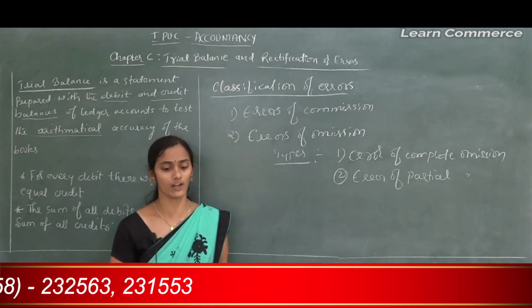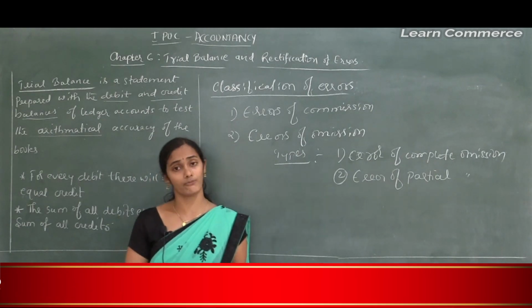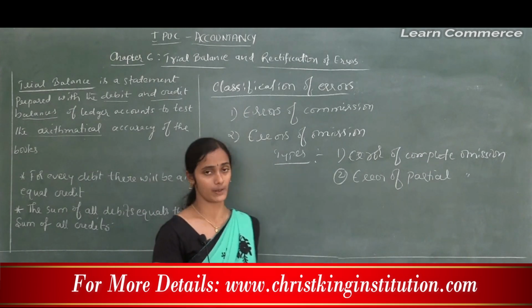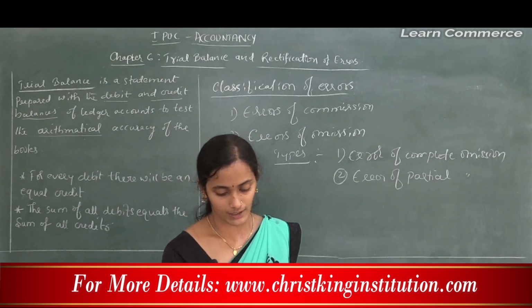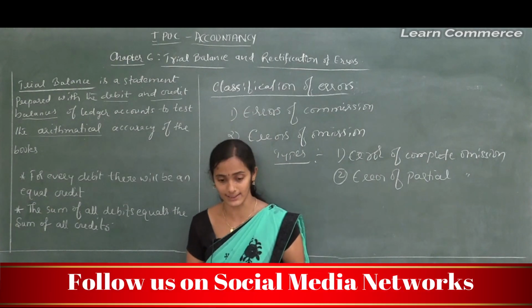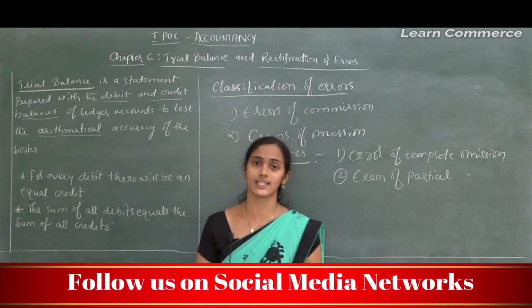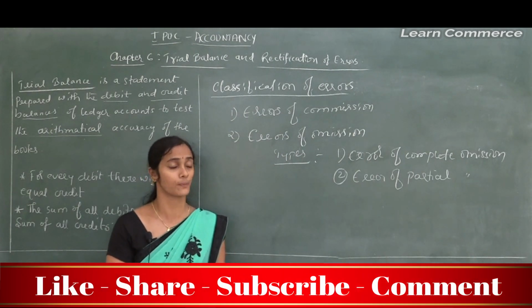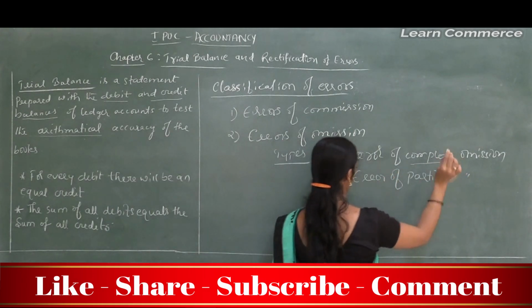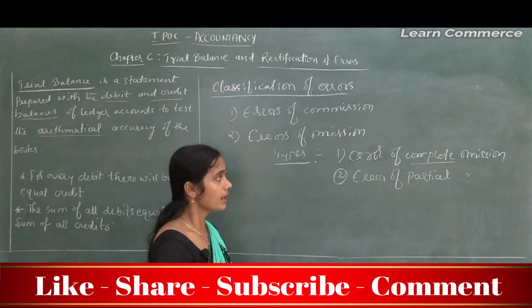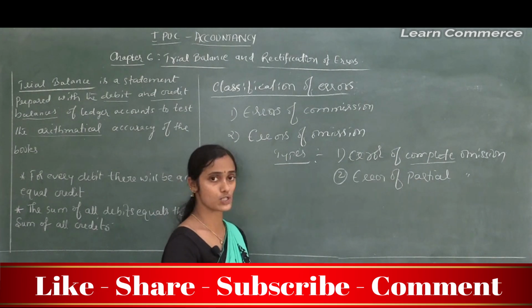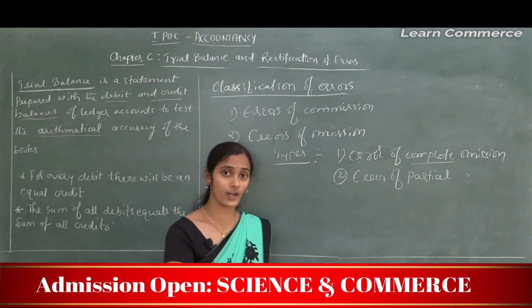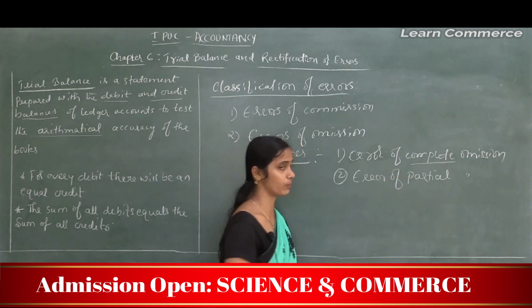The transaction is completely omitted from recording in the books of accounts. Then it is called error of complete omission. Say, for example, credit sales to Mohan of rupees 10,000 is not recorded in the sales book. Then it is called error of complete omission. Credit purchase from Mr. Mohan is not recorded in the purchase book. Then also it is considered an error of complete omission. If a transaction is not recorded at all, that is complete omission.